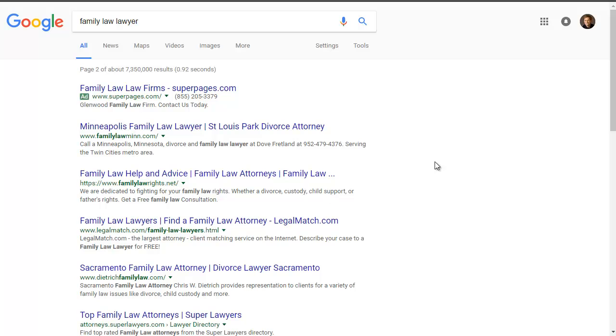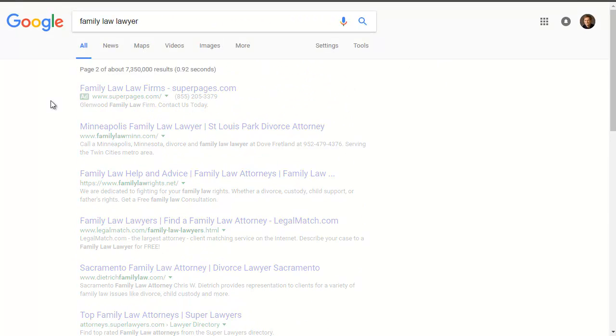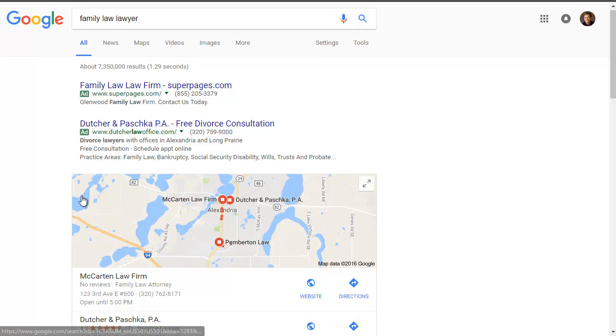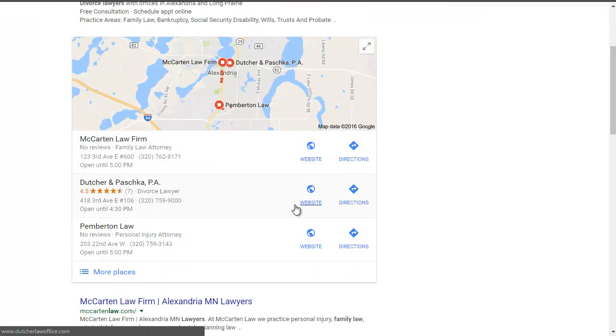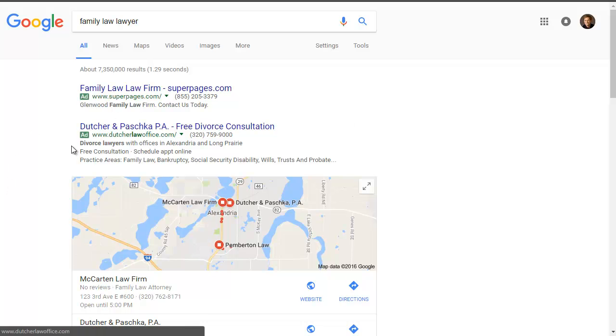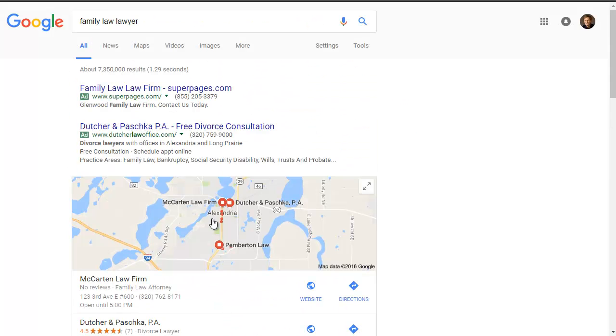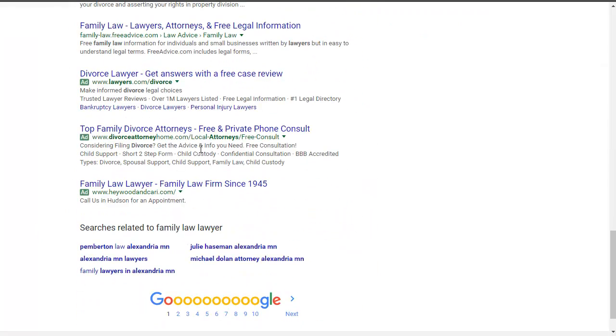So why should you use Google Ads? Because you can show up without a Google ad, because these are showing up without a Google ad, and if you show up on the map, that's a good place as well. These are really good places to be, and these are free. So why should you use a Google ad? Well, if you can't get here or here, you can get here with Google Ads, or down the bottom.